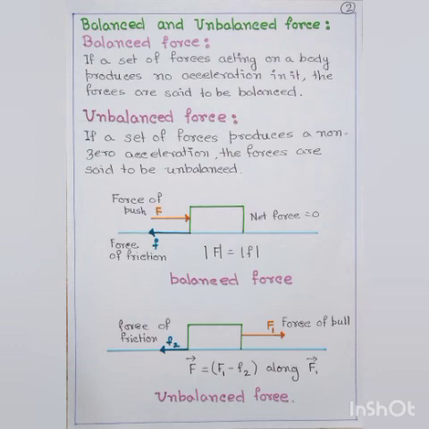Now the box moves in the direction of the unbalanced force, which is the difference between the two forces. And here F1 is greater than F2. So the direction of the unbalanced force will be towards F1, that is the forward force applied by the boy. And the magnitude of the force will be F1 minus F2. So the box will move in the direction of the pulling force.